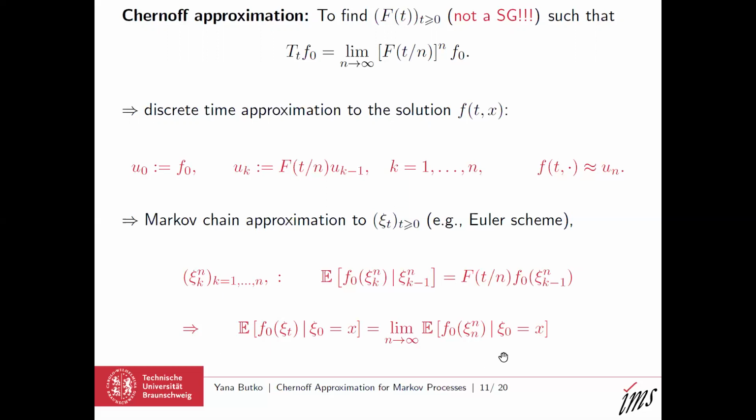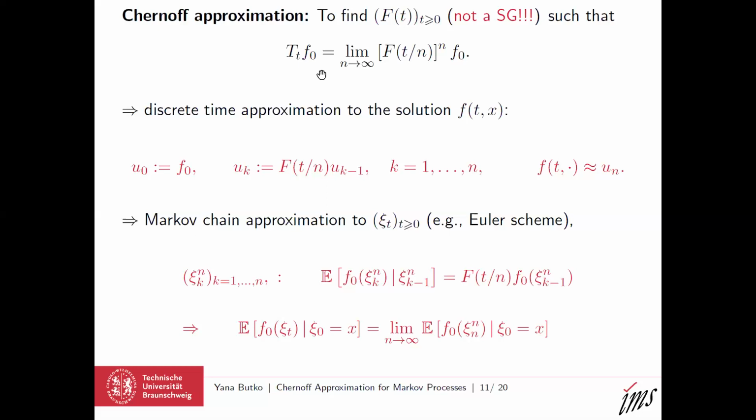This is also nothing else but the weak convergence of this numerical scheme solving the SDE. So if we have a Chernoff approximation of a strongly continuous semigroup of operators, we have simultaneously a numerical scheme for the corresponding PDE. In some cases, we also have a numerical scheme for the corresponding SDE.